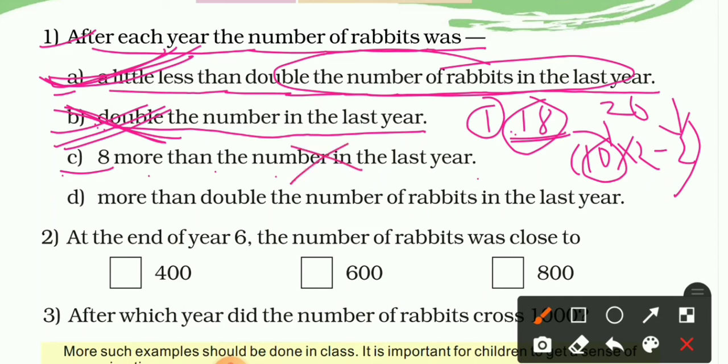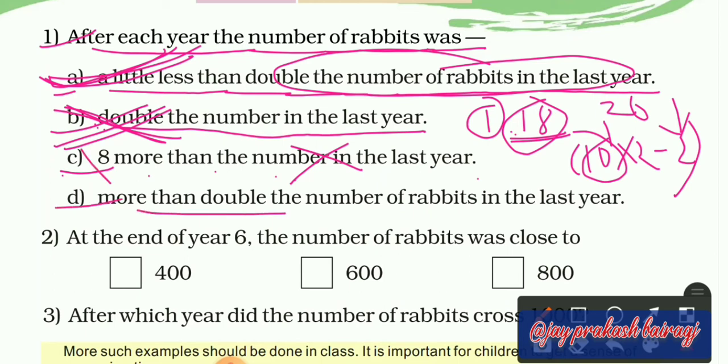No, there were no more, because every time in every year we subtracted the numbers which were multiples of 2: 2, 4, 6, 8, 10, 12. Okay, it was the sequence. D is more than double. No, there were no more. Now in this way option A will be correct.